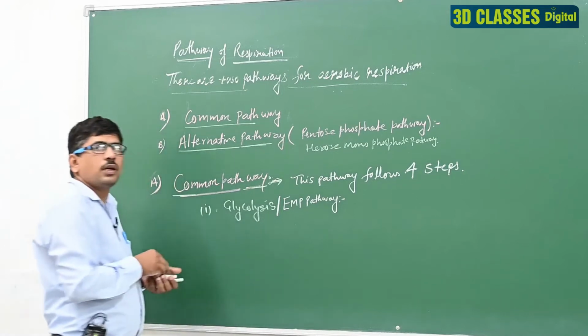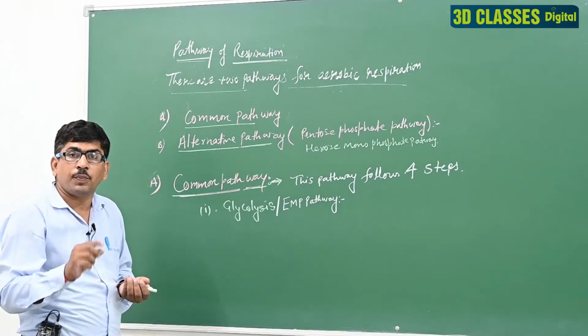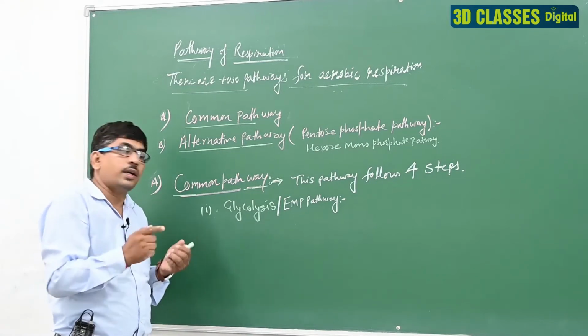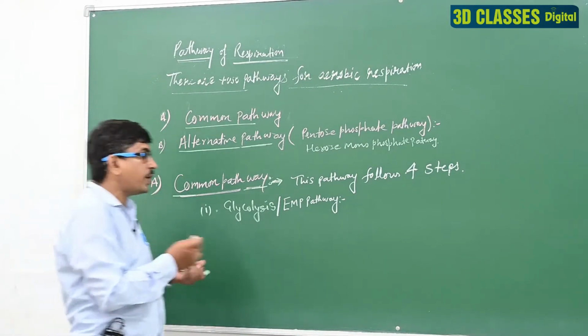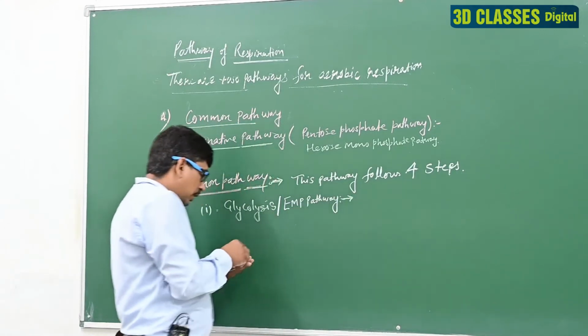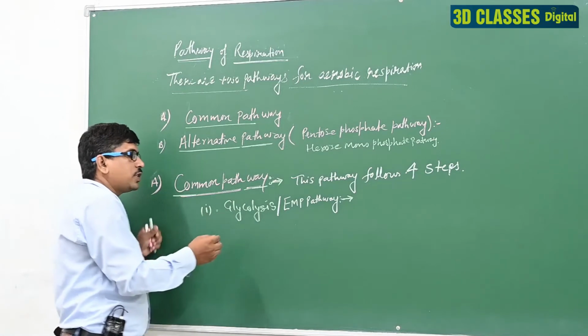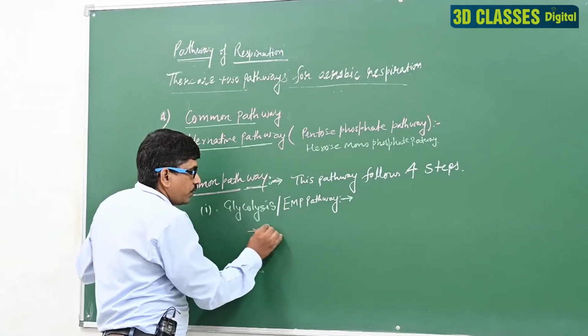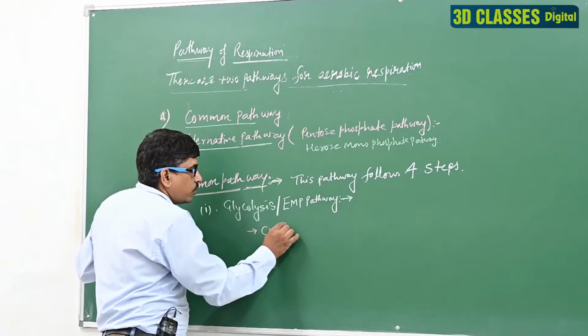The first step is glycolysis, the EMP pathway, the first step of common respiration, and glycolysis is a very important process. Clear? In the glycolysis pathway, this process occurs in the cytoplasm.